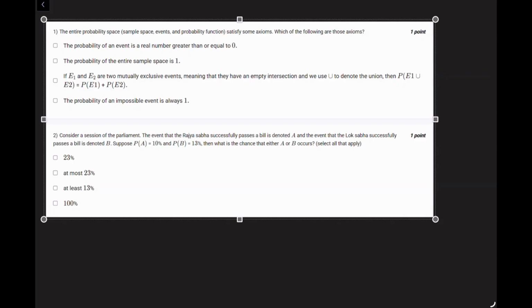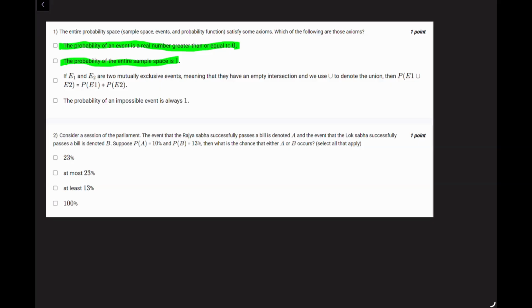Okay, so these axioms are actually called the three Kolmogorov axioms of probability, which means the probability of an event is a real number greater than or equal to 0. So this is a right axiom. Okay, it can either be 0, which means the event did not occur, or more than 0, but less than 1, of course. Then the next axiom is the probability of the entire sample space is 1. Okay, total probability is 1. Again, this is an axiom.